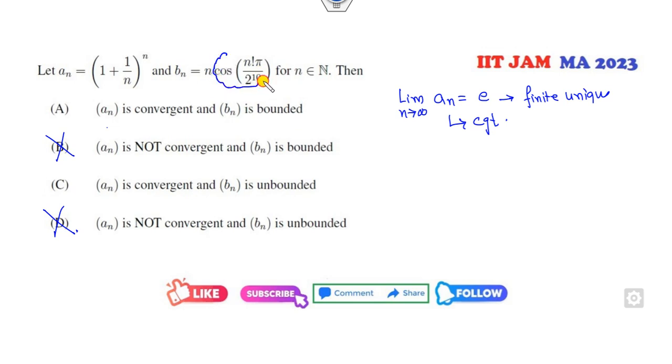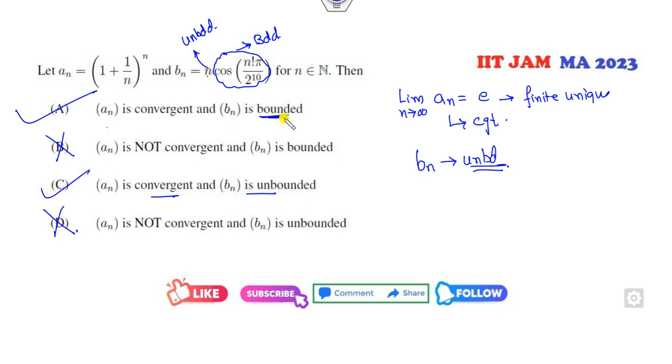This number is bounded. Fine. But this n is unbounded. What is the meaning of that? This number is my Bn is unbounded. So Bn is unbounded, An is convergent. Yes, sorry, this is bounded. So this option is cancelled. C is my right answer.